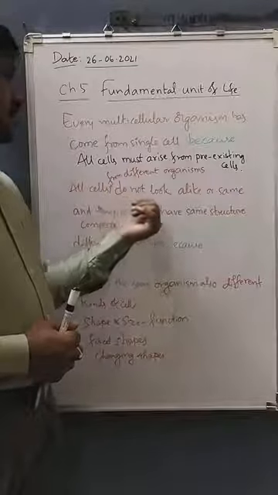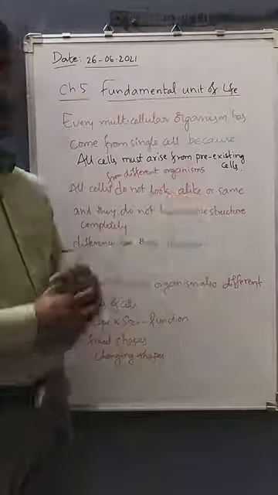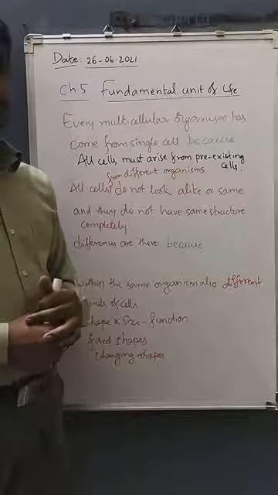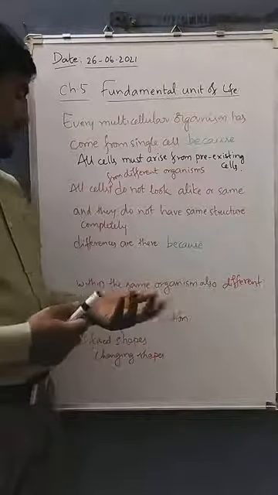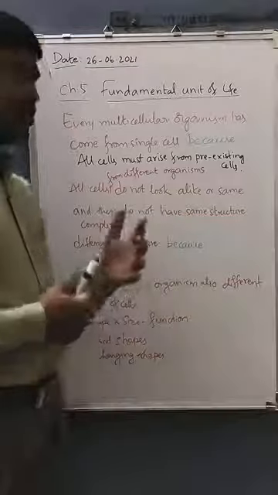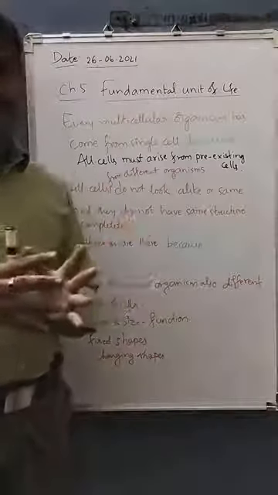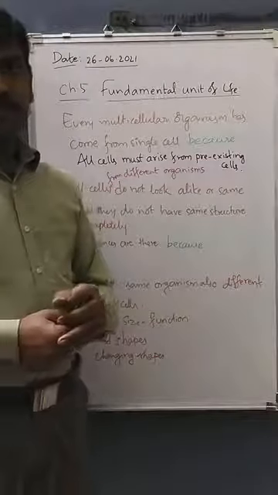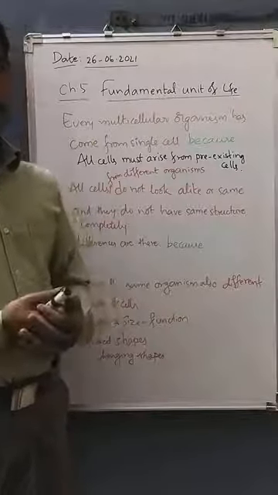All cells do not look alike. They do not have the same structure completely. They will have different structures, because they are from different organisms.